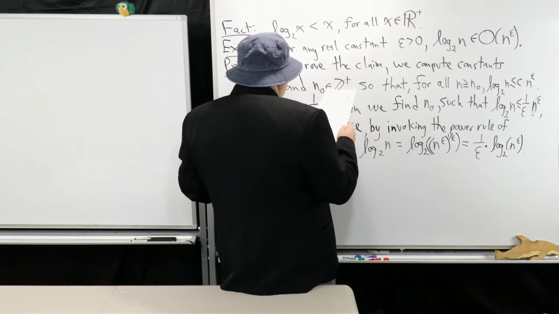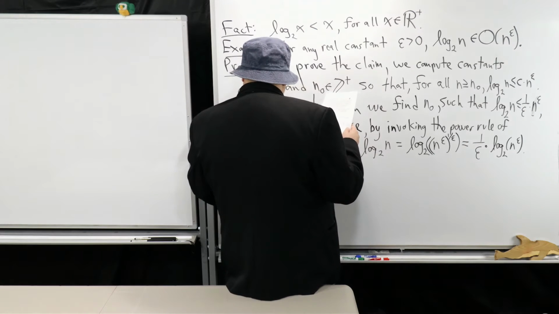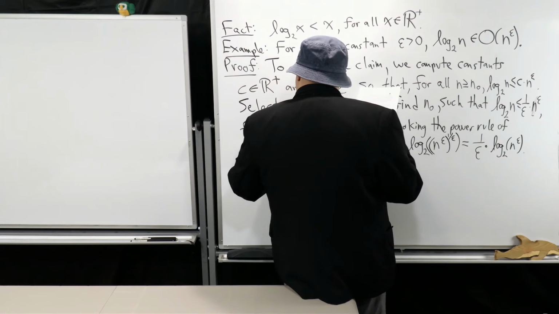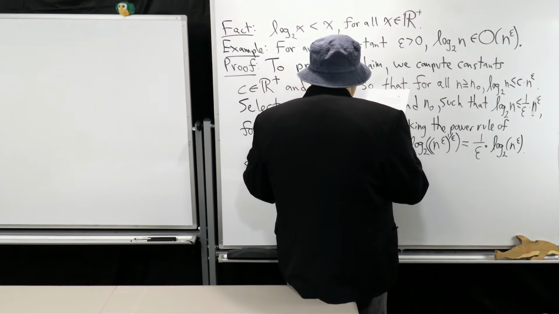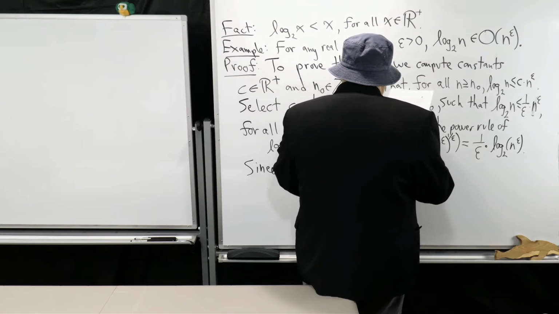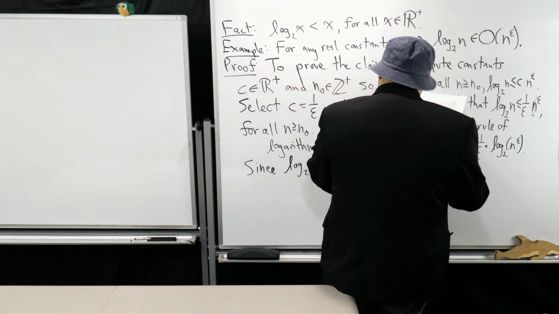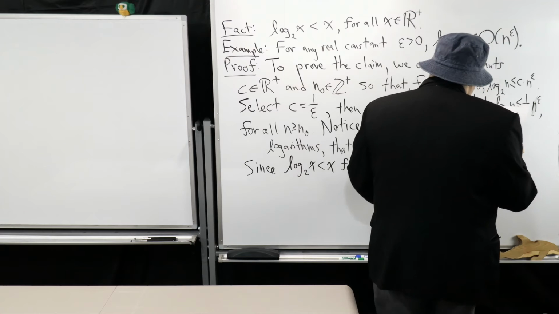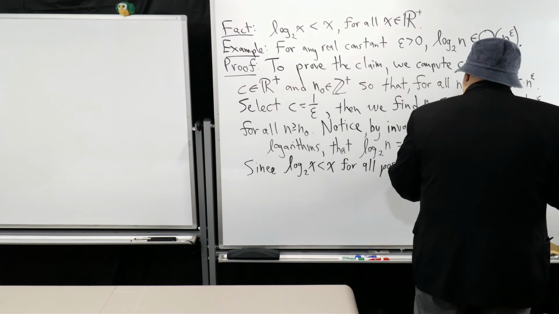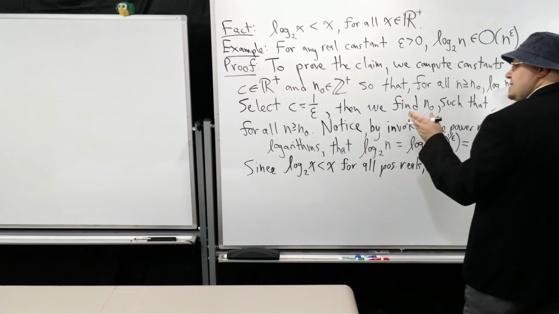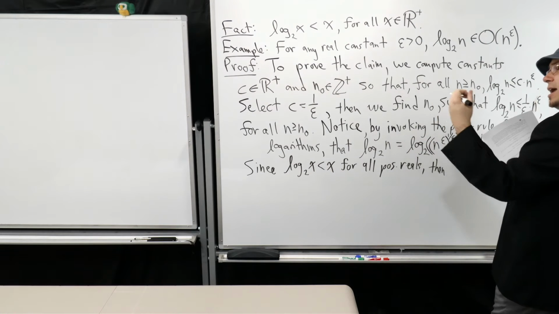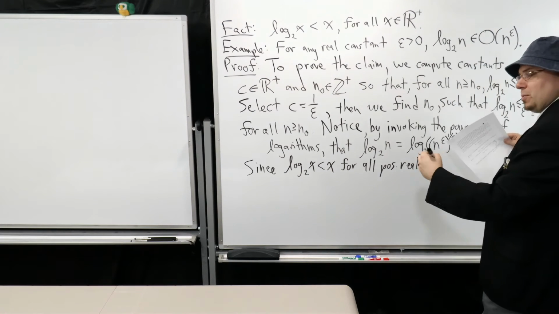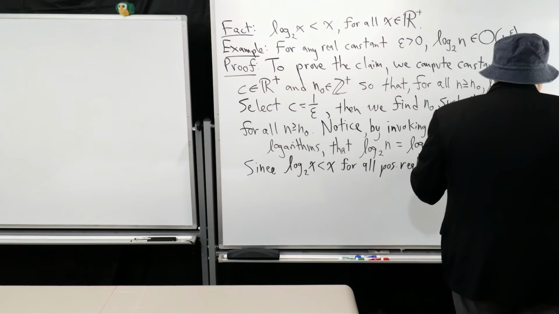Since log base 2 of x is less than x for all positive reals, then all I'm going to do is substitute in for x, n to the power of epsilon, because n to the power of epsilon will be a real number guaranteed, right?